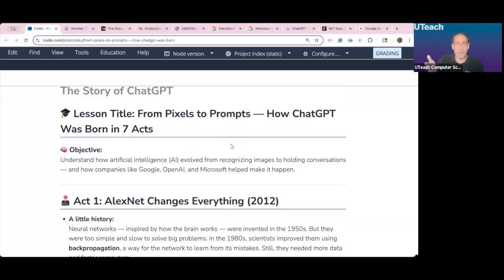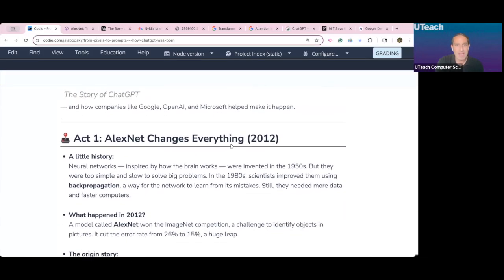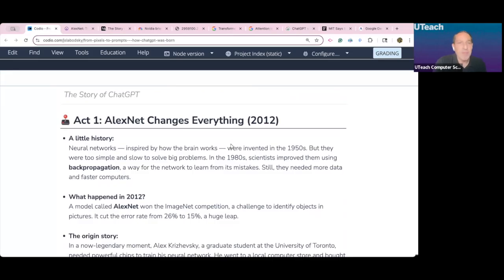So the real powder keg moment for ChatGPT happens in 2012. And it starts with something called AlexNet. Now, AlexNet was a neural network, but before we talk about neural networks, we need to back up.